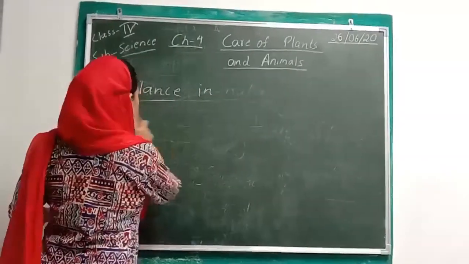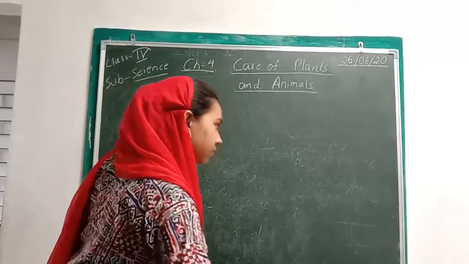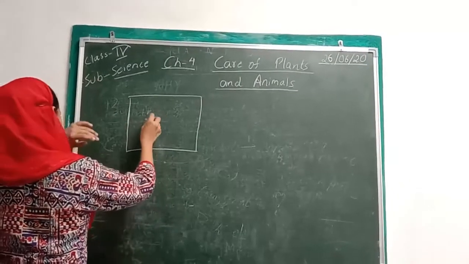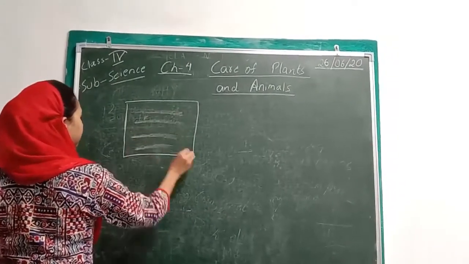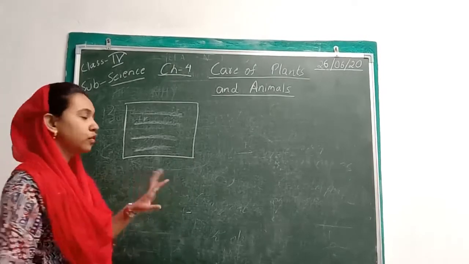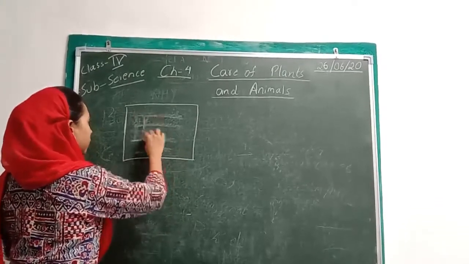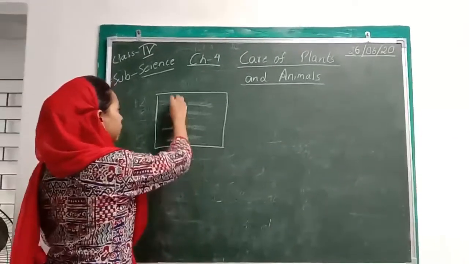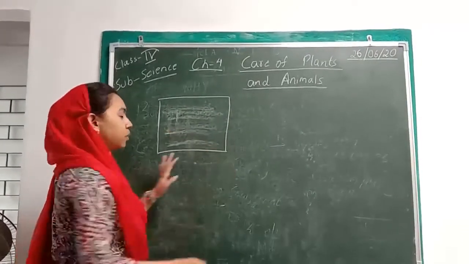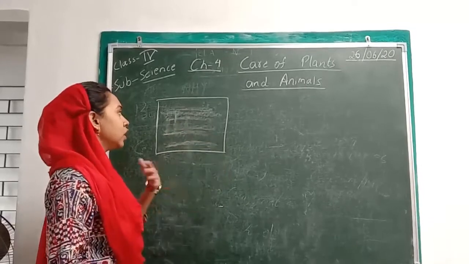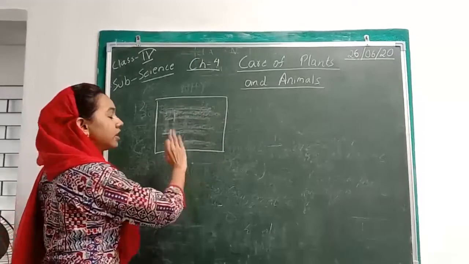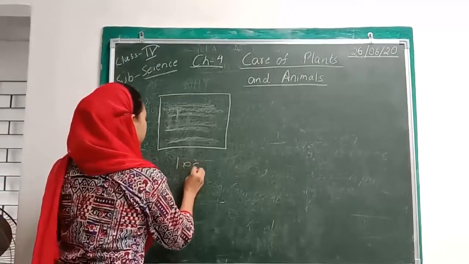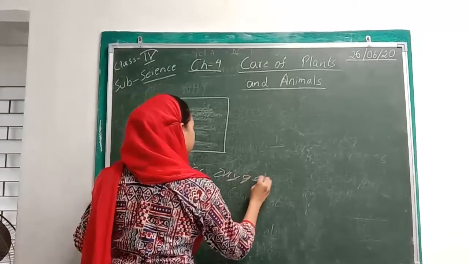For example, now see, if I have a land here, and there are small trees or plants, suppose there are plants here, then what happens if there are plenty of goats? The goats will come here and eat up the plants. Now, if there are too many goats, they will finish the entire plant population very quickly, right? They will finish the entire food. As a result, there will be very little plants left. If there are few plants left, that means we will get less oxygen and there will be less food.